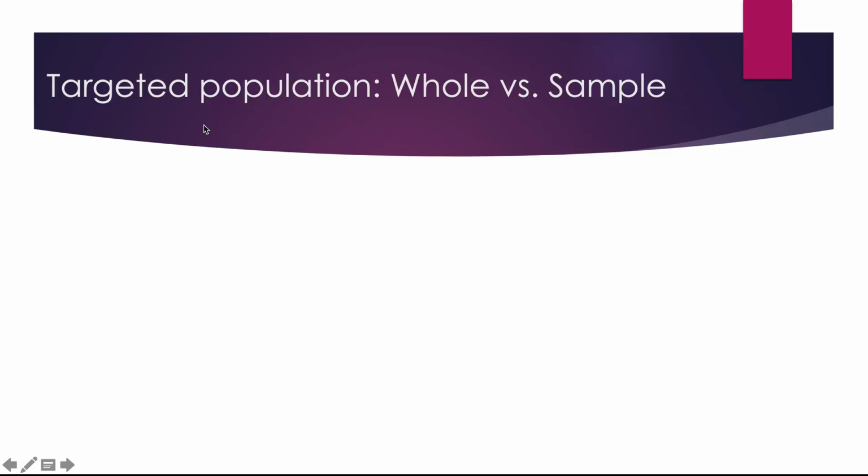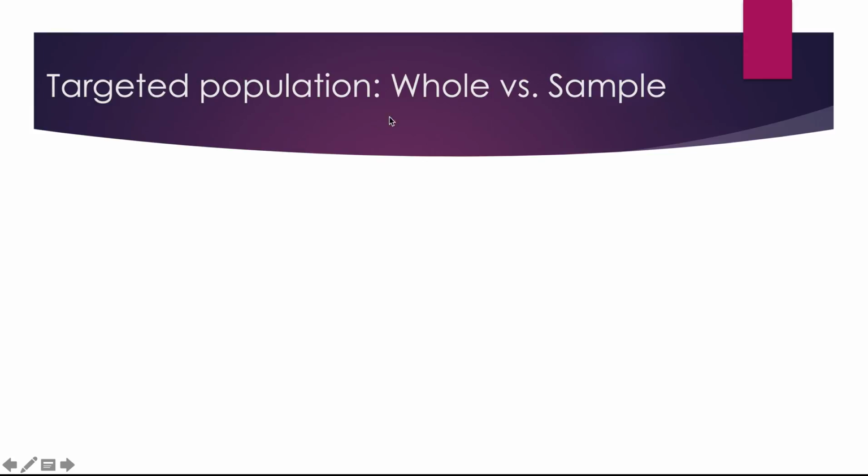So the second thing is that maybe I'm only interested in 13-year-old girls. So that reduces the targeted population. Maybe I'm only interested in 13-year-old girls in Australia. Or maybe I'm just interested in 13-year-old girls in Catholic schools in Melbourne. So as you can see, I'm making smaller my targeted population.